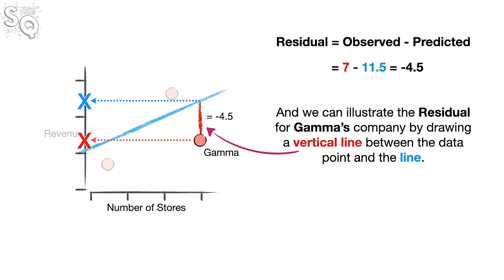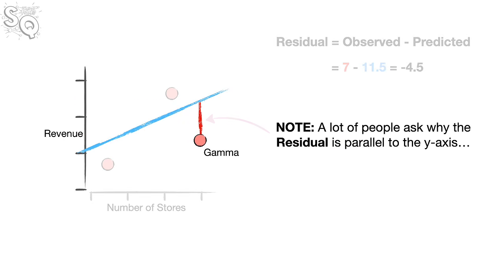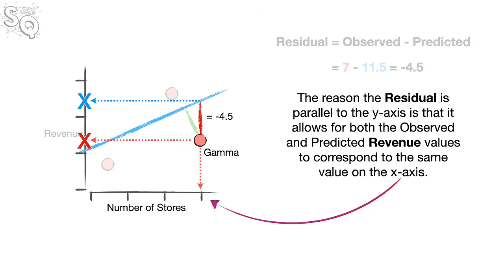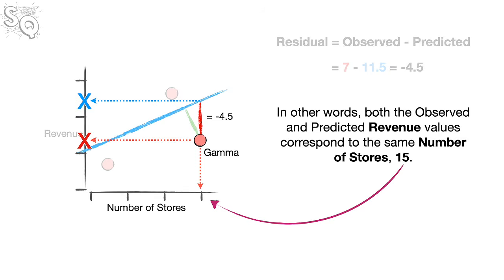And we can illustrate the residual for Gamma's company by drawing a vertical line between the data point and the line. Note, a lot of people ask why the residual is parallel to the y-axis, instead of being perpendicular to the line like this. The reason the residual is parallel to the y-axis is that it allows both the observed and predicted revenue values to correspond to the same value on the x-axis. In other words, both the observed and predicted revenue values correspond to the same number of stores, 15.